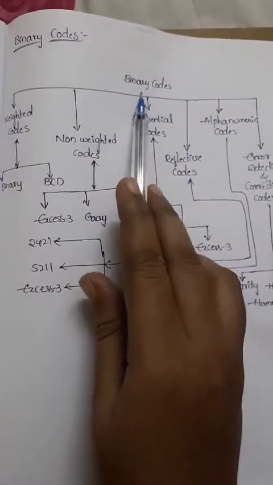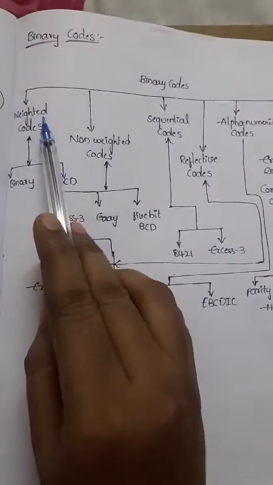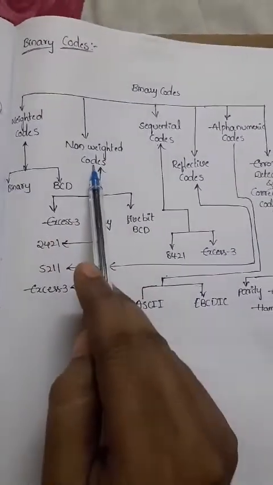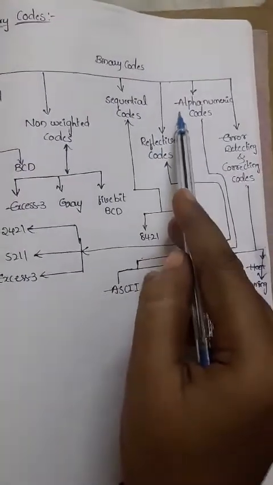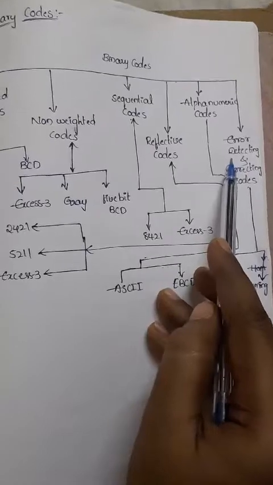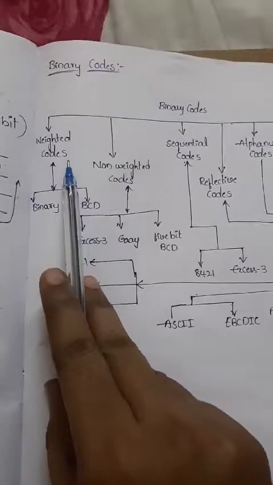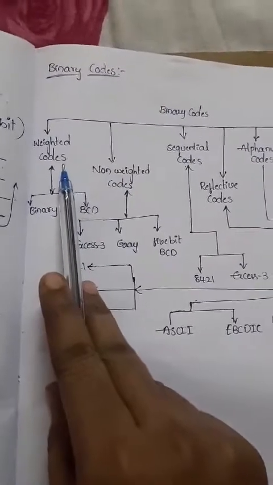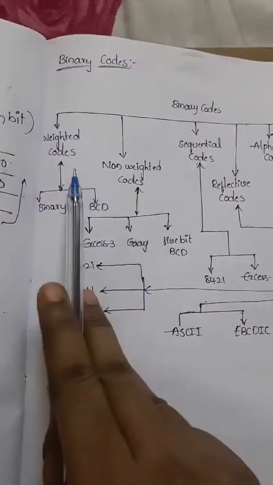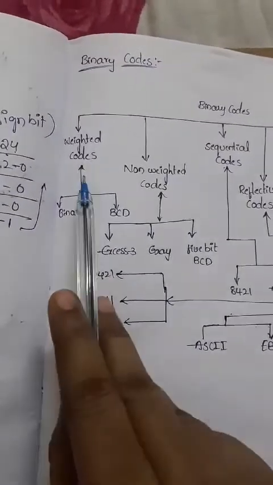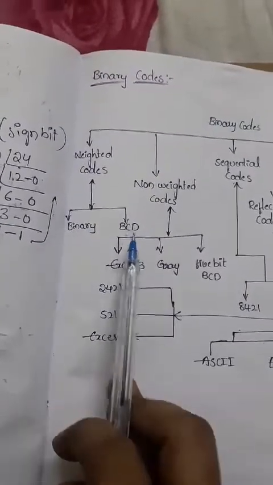Binary codes can first be classified into six types: weighted codes, non-weighted codes, sequential codes, reflective codes, alphanumeric codes, and error detecting and correcting codes. Now, what is meant by weighted codes? The value depends upon the weights assigned to their positions. As we discussed in the earlier class, weighted codes are nothing but binary and BCD.